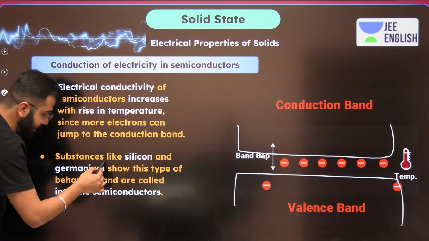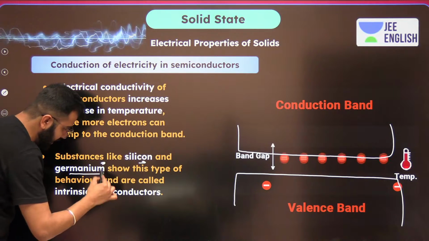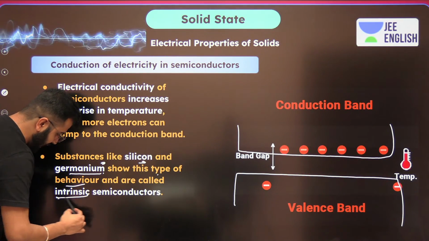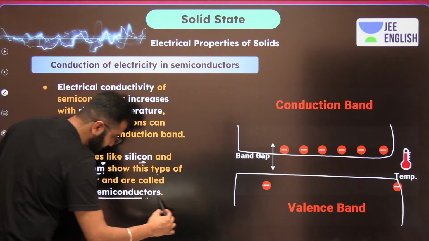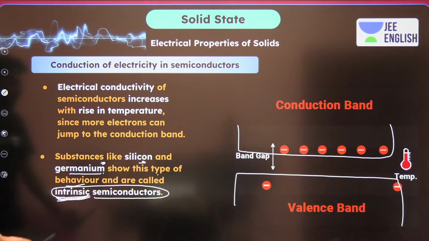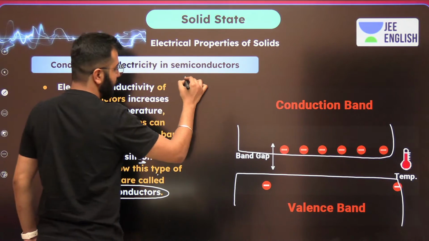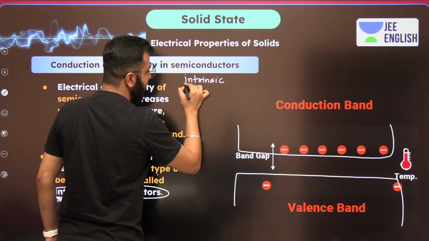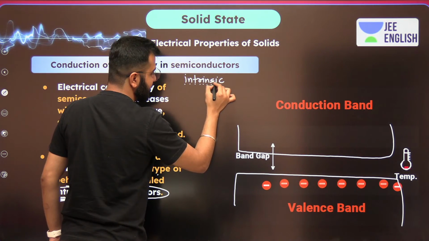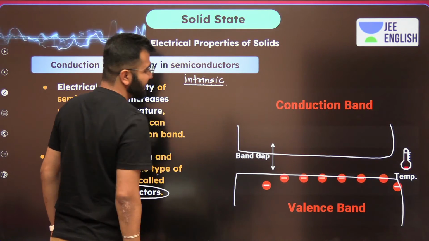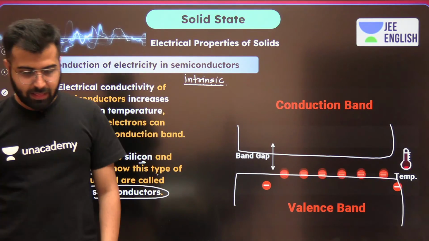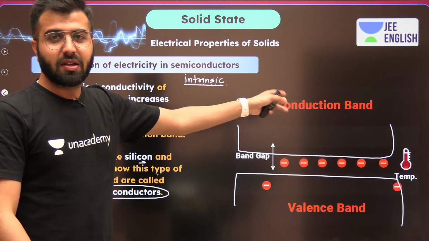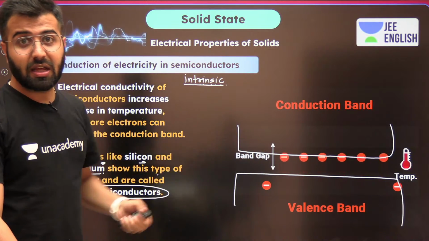Now substances like silicon and germanium show this type of behavior. These are known as intrinsic semiconductors. Guys, do remember the spelling: I-N-T-R-I-N-S-I-C, intrinsic semiconductors. And when we increase temperature, their conductivity increases with the increase in temperature.